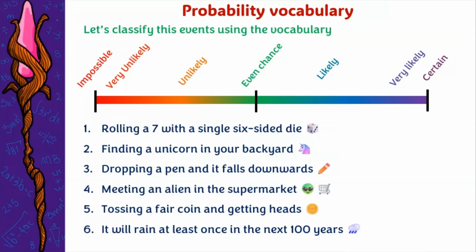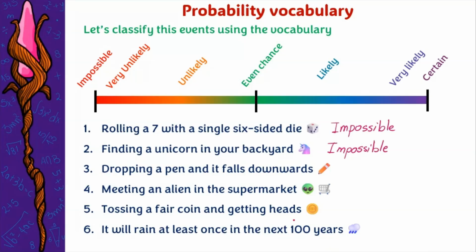Let's check. Rolling a 7 with a single 6-sided die. It says that it has 6 sides, so it's impossible to get a 7. We would say impossible. This one says finding a unicorn in your backyard. Well, I don't know where you live, but in my neighborhood, that would be impossible. There are no unicorns in this area. So I would say impossible.